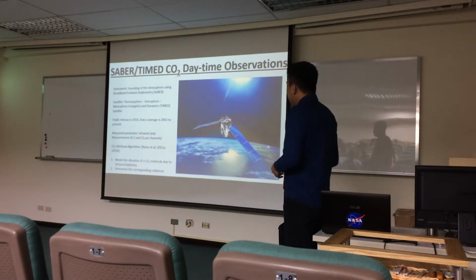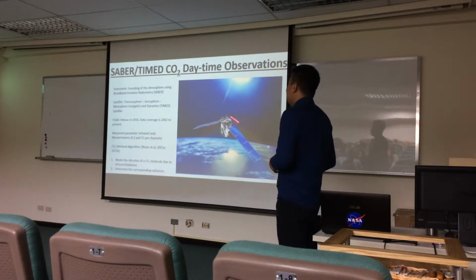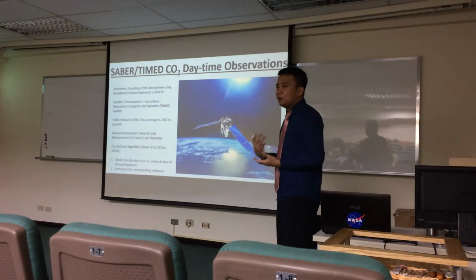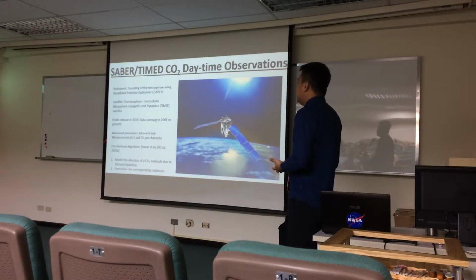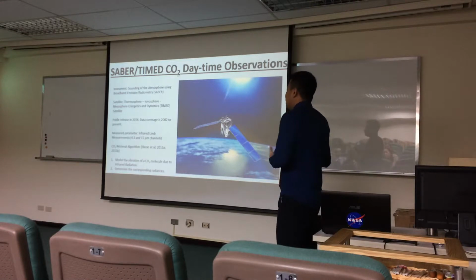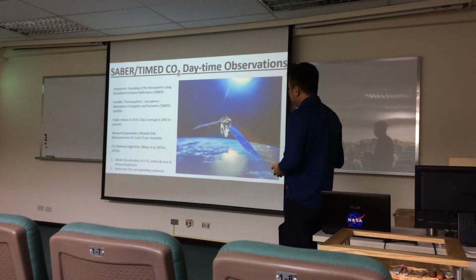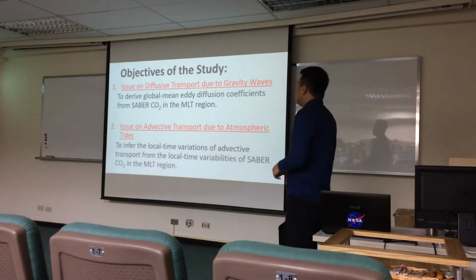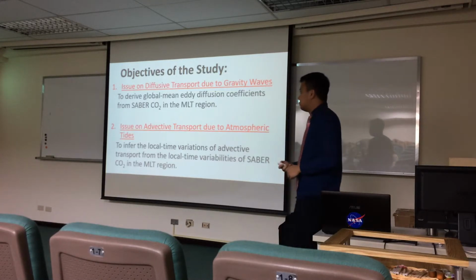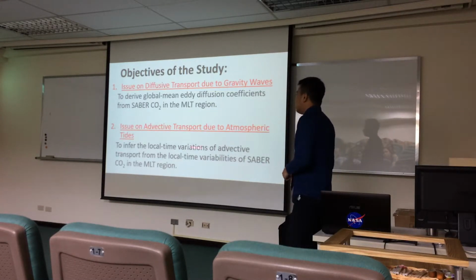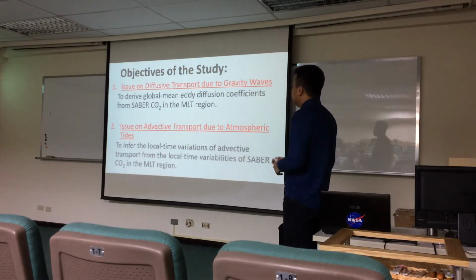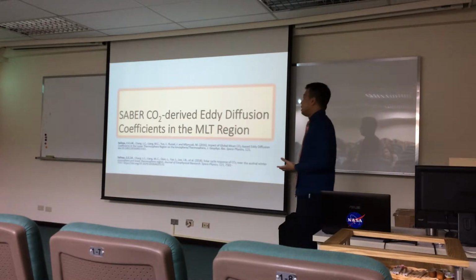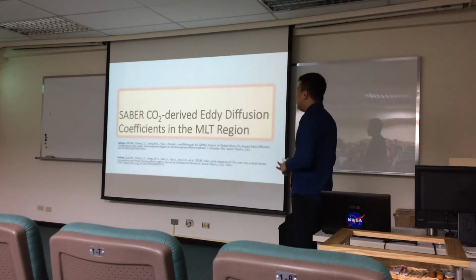Also, the difficulty in this problem is evidenced by how we currently only have daytime data here. The problem that needs to be wrestled with is getting CO2 volume mixing ratio from infrared limb measurements. Right now we've only figured it out for daytime and we have yet to deal with nighttime. So with this data, the two main objectives of my dissertation are first to derive global mean eddy diffusion coefficients from SABER carbon dioxide observations, and also, from the same observations, to infer the local time variations of effective transport.